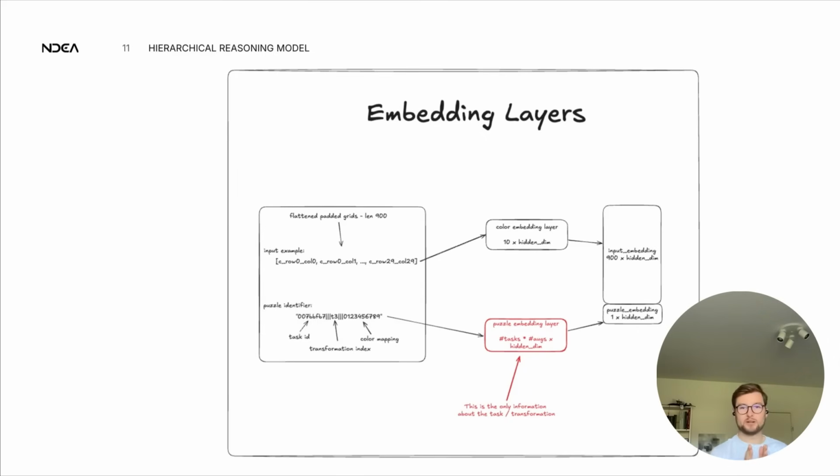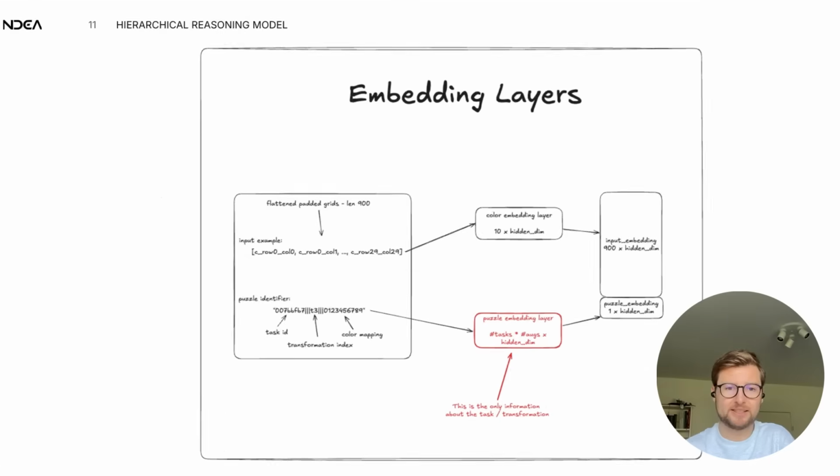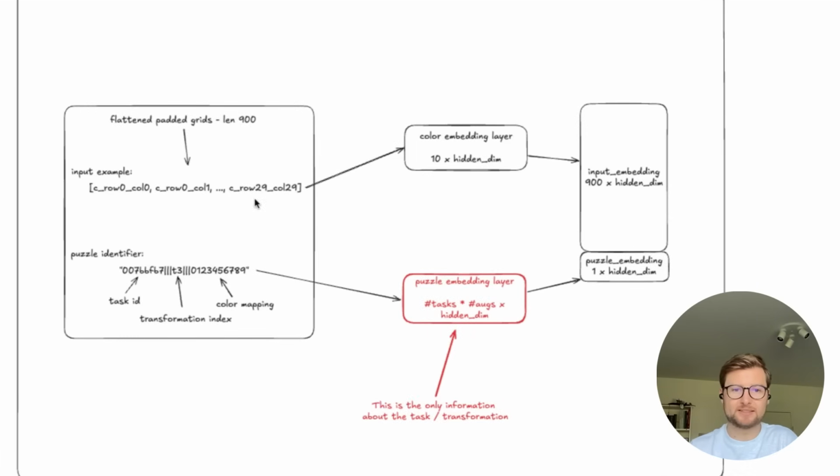Okay, so one more finer point that I wanted to make here is these embedding layers, because I think they're particular, and I think they have an impact on the model performance as well. So I mentioned this up top. Commonly, for this kind of problem, the models see context, other examples of input-output pairs that describe this particular transformation, and then an input, and ask the model to understand from the context what the transformation is, and then to apply it on this input. Like I mentioned before, they decided not to do that. So the input to the model is literally just one input example, so one grid.